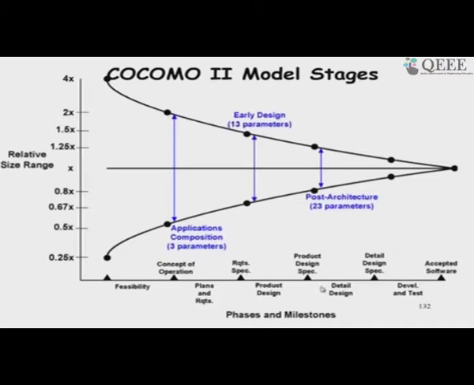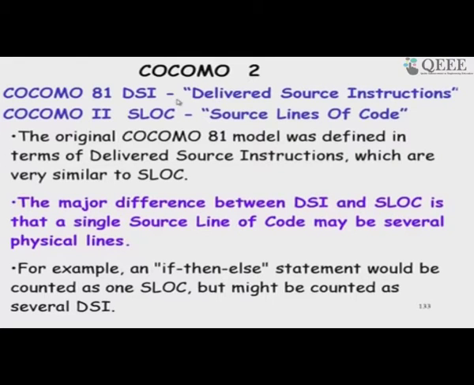And then as we proceed and complete the design stage, we have fairly good idea about the code size, and here we use lines of code, and also many more aspects of the software project becomes clear. So, we consider here 23 parameters in the post architecture model, and we get highly accurate estimate. So, in the post architecture model, we consider the source lines of code.